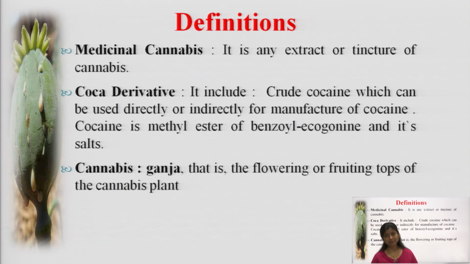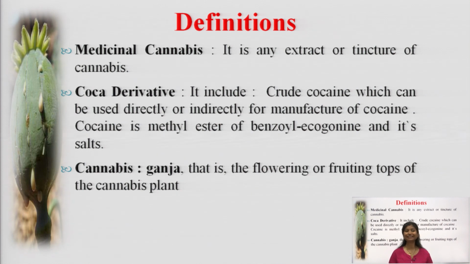Now coming to the next, that is coca derivative. It includes crude cocaine, which can be used directly or indirectly for manufacture of cocaine. We have used these words just before: cocaine, heroin, ganja, charas. Coca can be termed as cocaine.